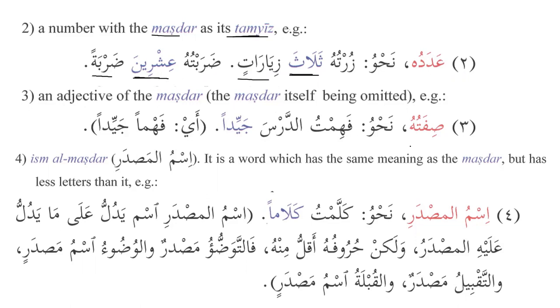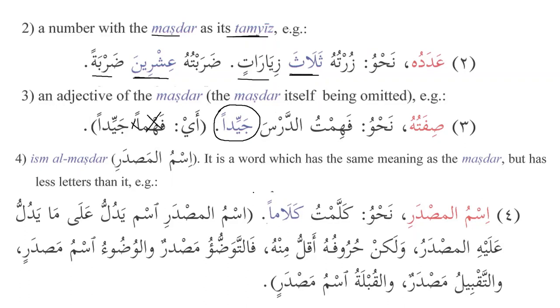Okay, then the third one is sifatuhu, an adjective of the masdar, nahwu fahimtu darsa jayyidan, ay fahman jayyidan. So it was basically fahimtu darsa fahman jayyidan, and fahman has been omitted. Why has fahman been omitted? Because the adjective is working as the deputy of the masdar. It tells the masdar, okay, there is no need for you to come over here, I will do the job for you. So that is the third thing.